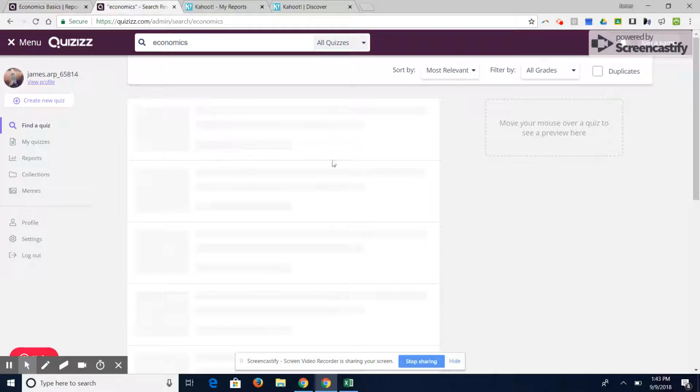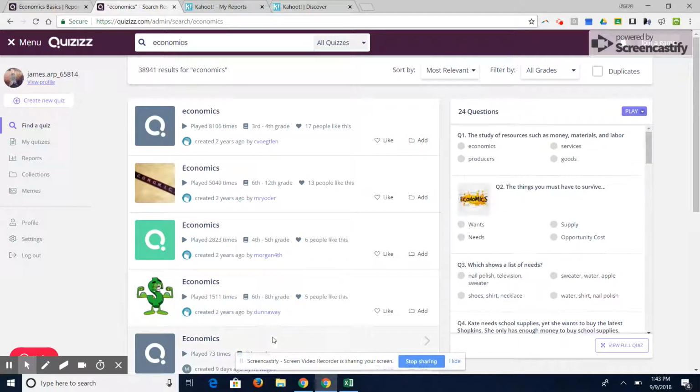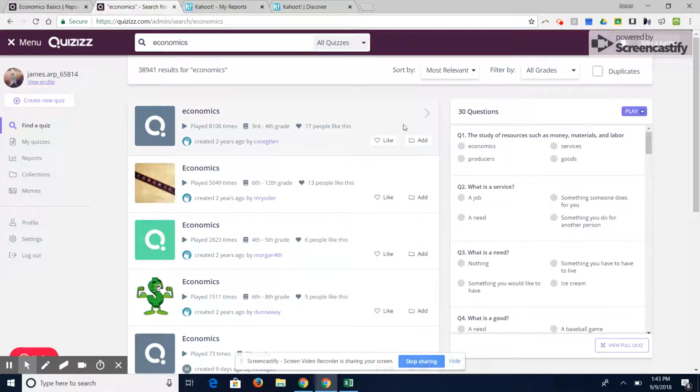And in this window, we're going to see all these different quizzes that other people have created. All right. And we can look over here on the right and we can see if we like these questions or not. Are these good questions for us? If they match what we're teaching, and if we do like it, we can use this assessment by clicking on live or by play, and we can either create a game inside of our classroom.